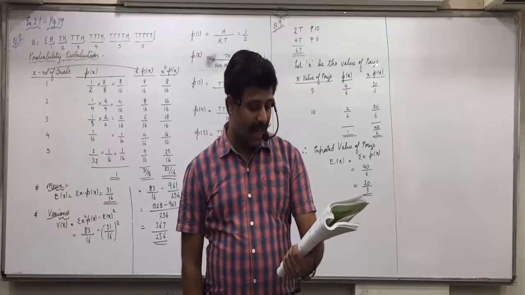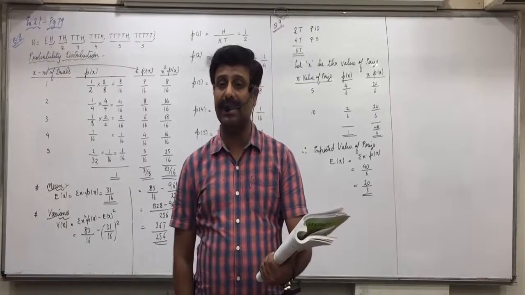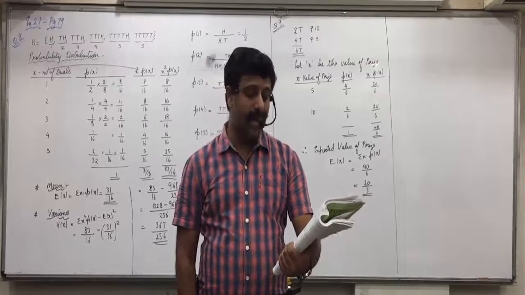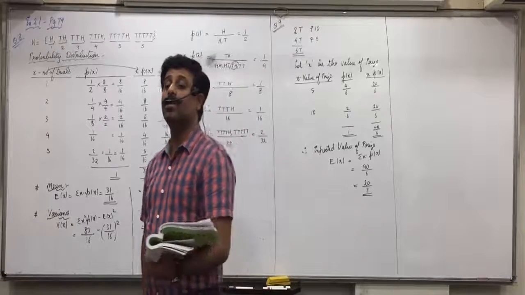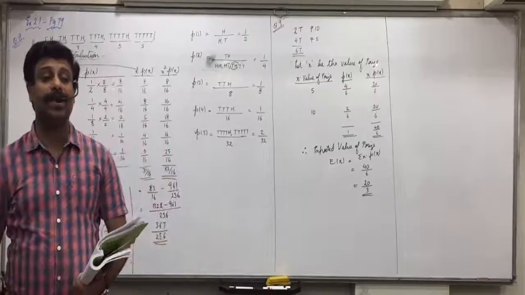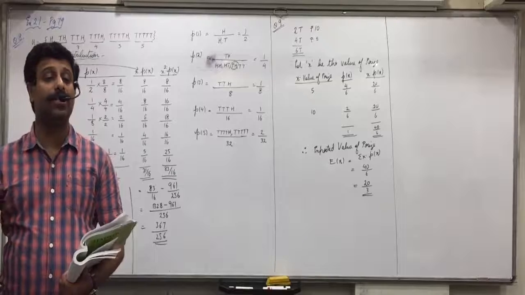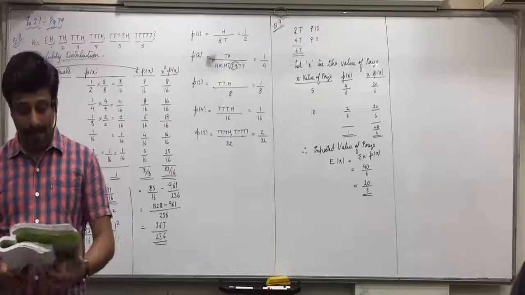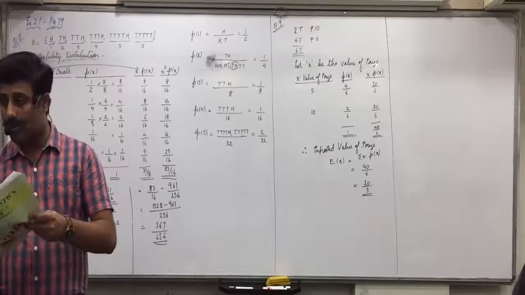1 by 19, 9 by 19, 3 by 19, 4 by 19, 17 by 19. Yes. 1 plus 9, 10 plus 3, 13 plus 4, 17. 17 by 19. It does not come to 1. Sigma px does not come to 1. So not possible. Is everyone clear with this? Yes. So this will be straight away your homework.